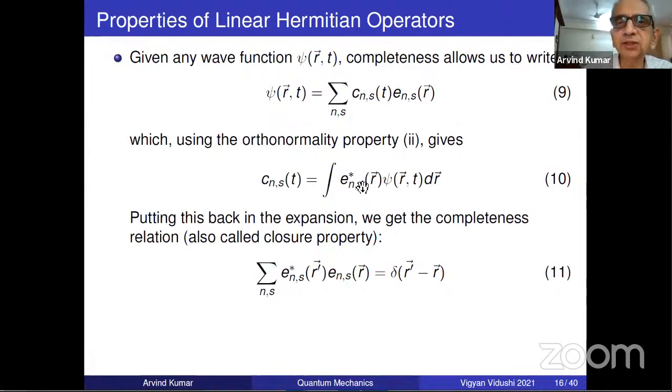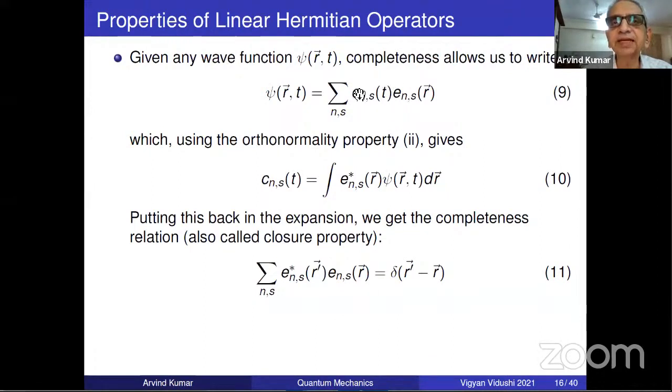Why does it have to be a complex conjugation? Because the orthogonality property is one complex conjugate, one not complex conjugate. So that's why it comes this way. But please go from this step to this step at home yourself. It will be important to go yourself. It is kind of obvious to anybody who has practiced with it, but it needs one effort to invert it this way. Putting this back in the expansion, we get the completeness relation. You put this back in the expansion, and you will get this.